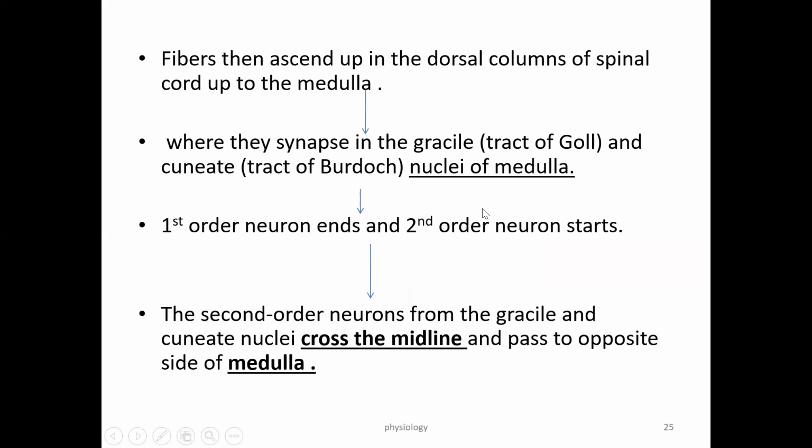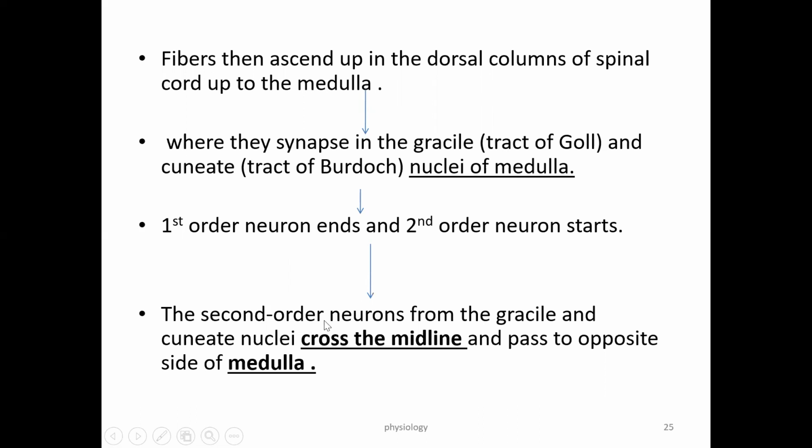Okay, so from these nuclei the second order neuron starts. The first order neuron for the dorsal column pathway runs from the sensory receptor, the touch receptor, up to the medulla. This is called the first order neuron, while the second order neuron starts from the nuclei of the medulla. Which nuclei? Nucleus gracilis and nucleus cuneatus.